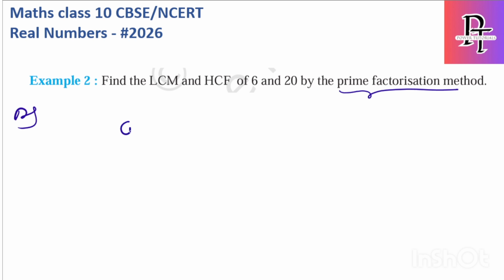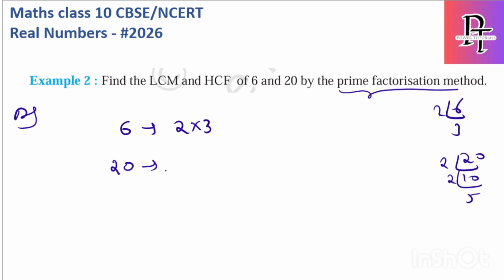What we have to do is first write 6 and 20 in terms of their prime factors. So what about 6? I can write 2 into 3, that's it. What about 20? 2 tens are 20, again 10, 2 5s are 10. So it is 2 square into 5. Okay, now let's first write the HCF, because HCF is easy when compared to LCM for prime factors.